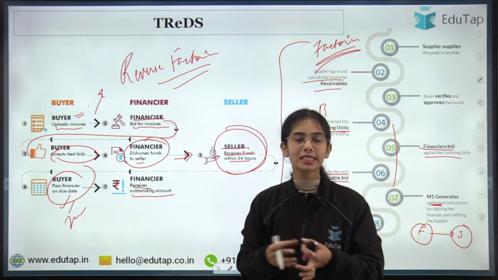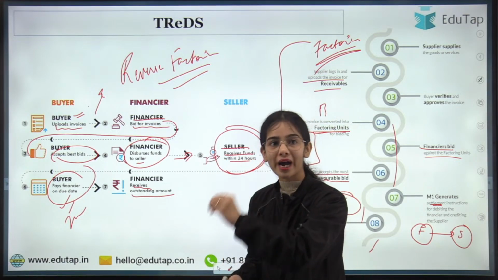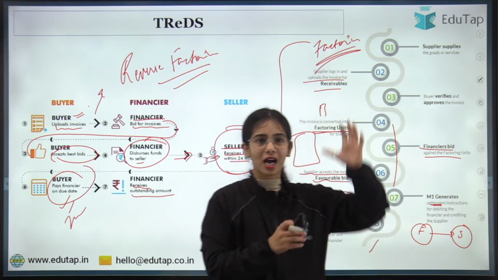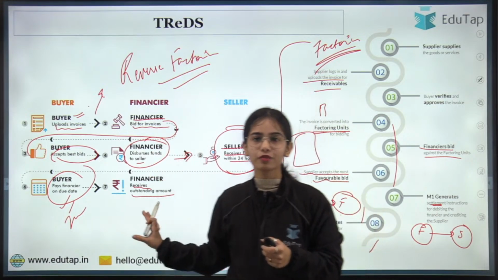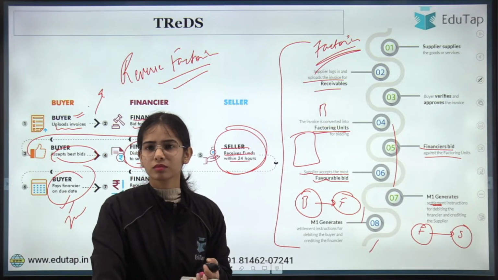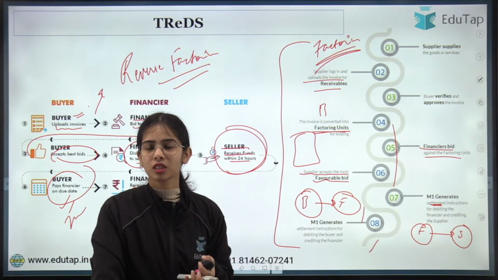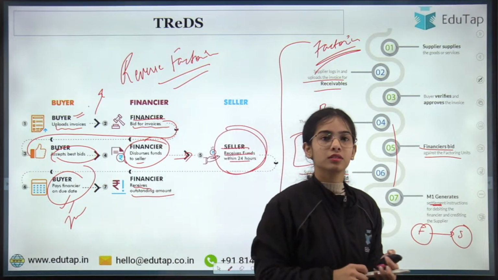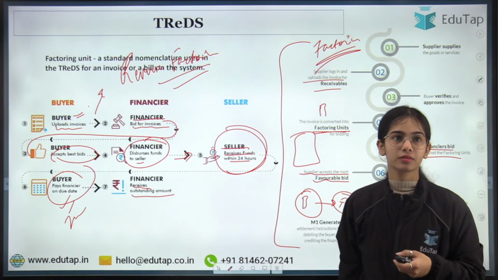So this is the whole process, that here the seller is not putting the bill invoice in the TReDS platform. The buyer is putting the bill invoice on the TReDS platform, and the same process will happen, just instead of the seller, now the buyer is putting the bill invoice. Any confusion in the reverse factoring? PK, we will come to that question. First of all, reverse factoring, is it clear? Is it clear, the reverse factoring?